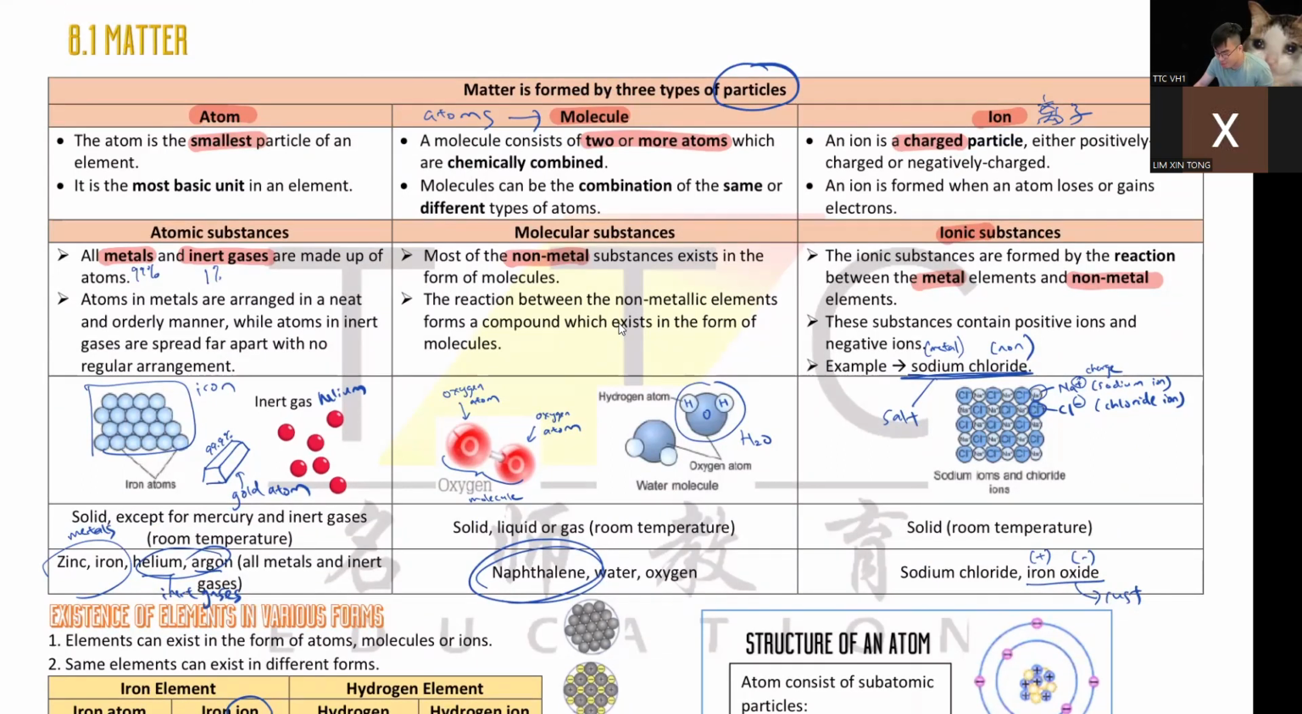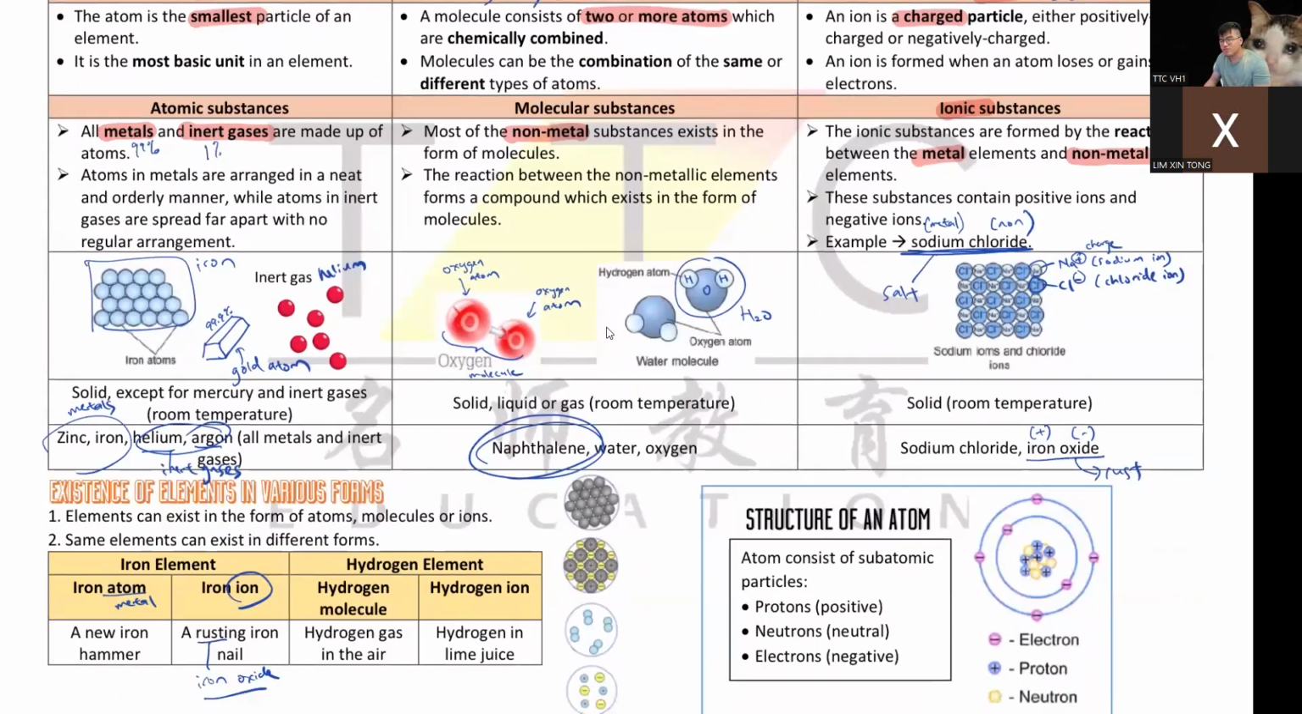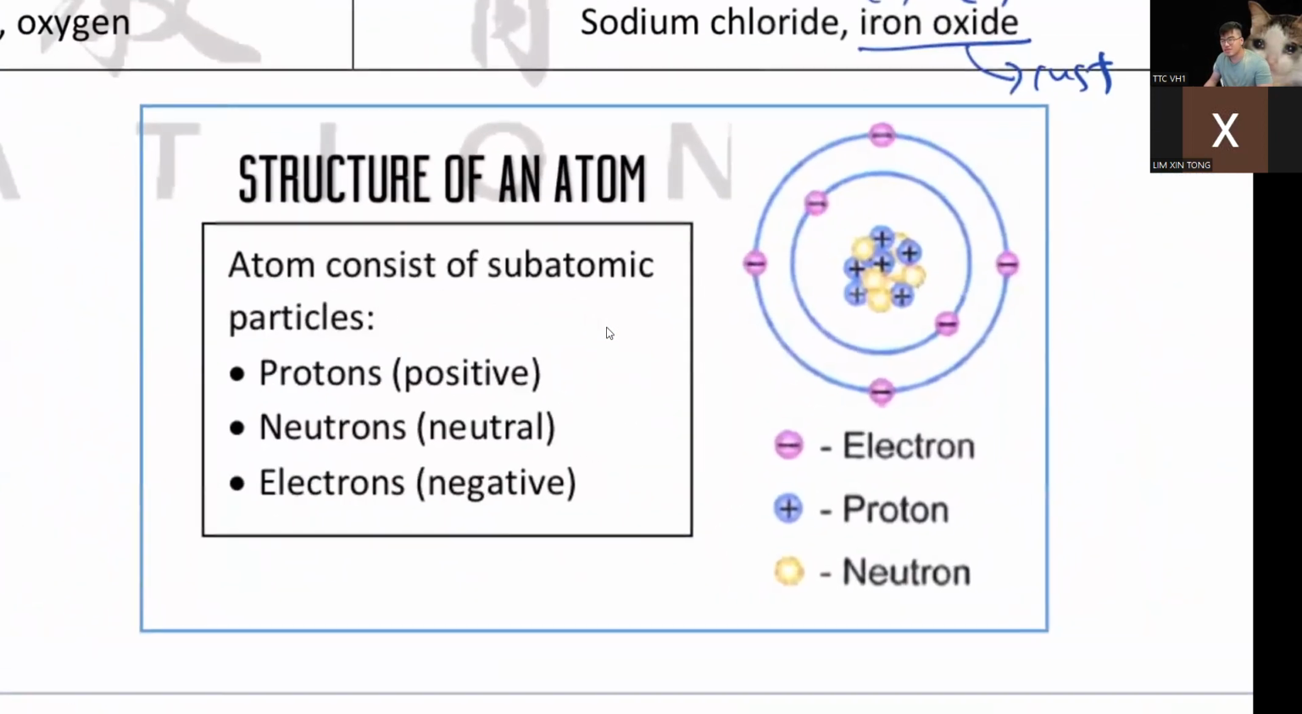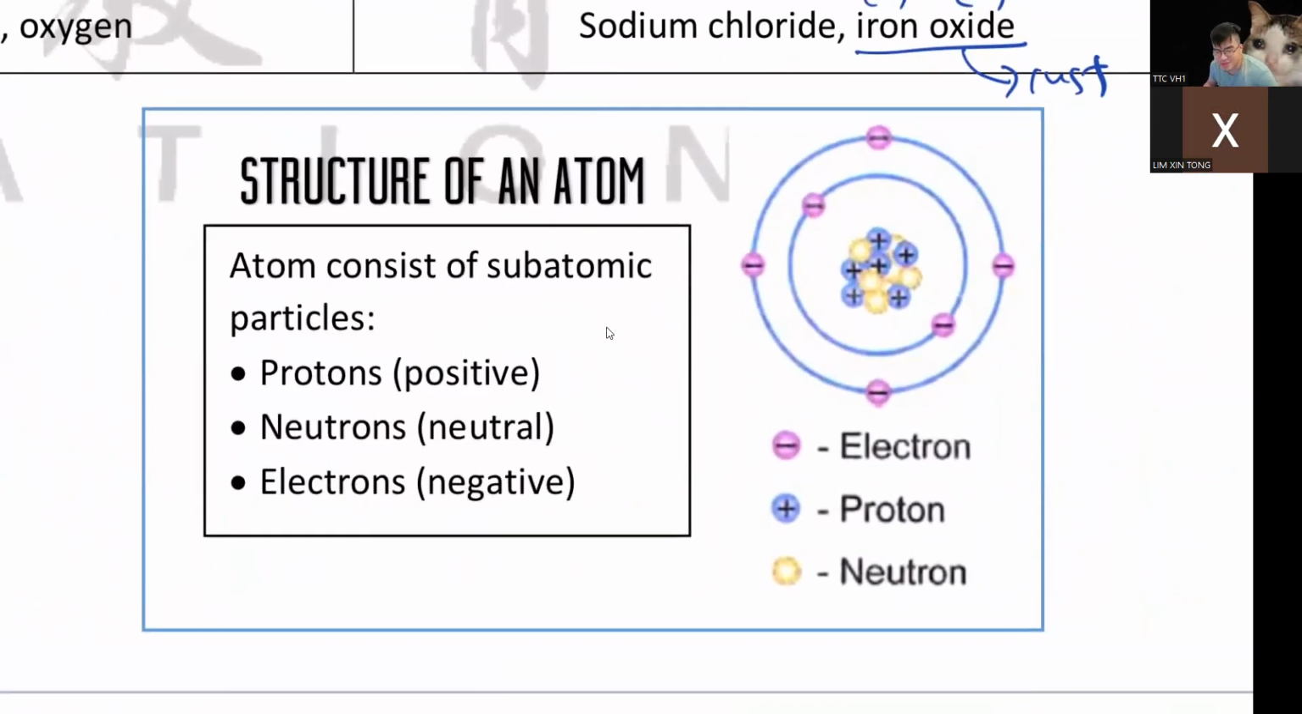Okay, so atom, molecule, and ion. Just remember this: atom, metal; molecule, non-metal; ion, metal plus non-metal. Okay, this one easy. Do you need me to repeat this? You actually learned this in Form 1, if you remember.